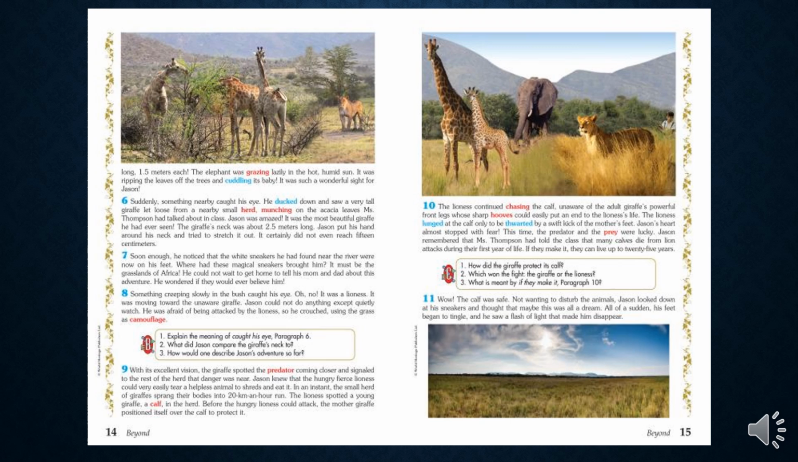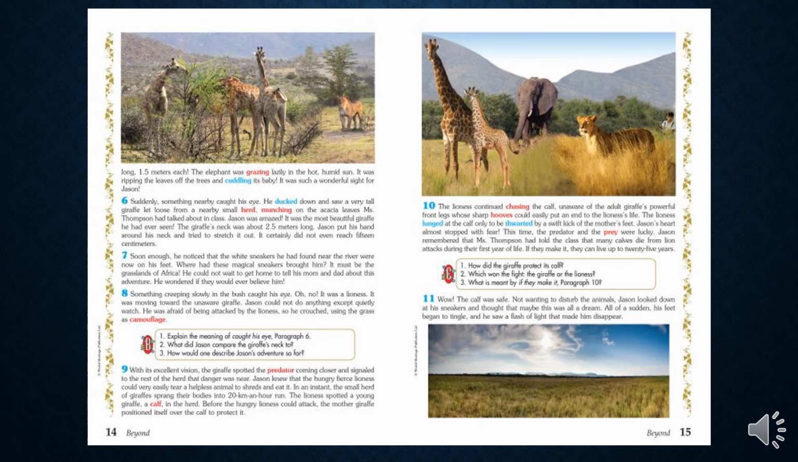Paragraph 9. With its excellent vision, the giraffe spotted the predator coming closer and signaled to the rest of the herd that the danger was near. Jason knew that the hungry, fierce lioness could very easily tear a helpless animal to shreds and eat it. In an instant, the small herd of giraffes sprang into a 20 kilometers per hour run.